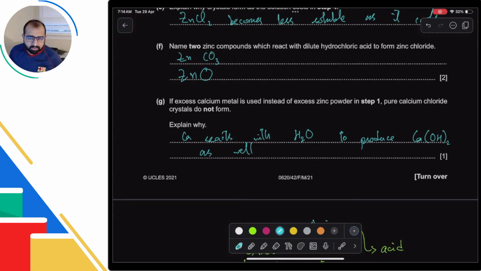How do we know what reacts with HVCl? I don't know what HVCl is.